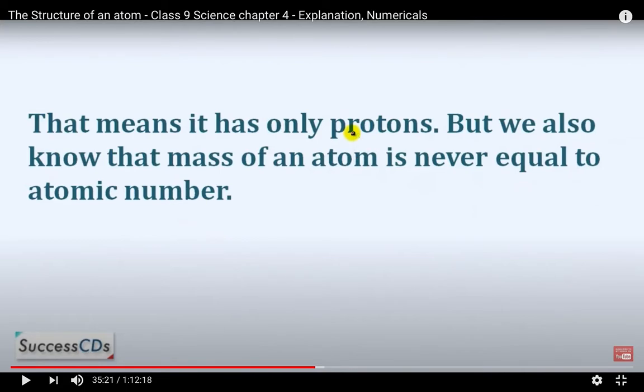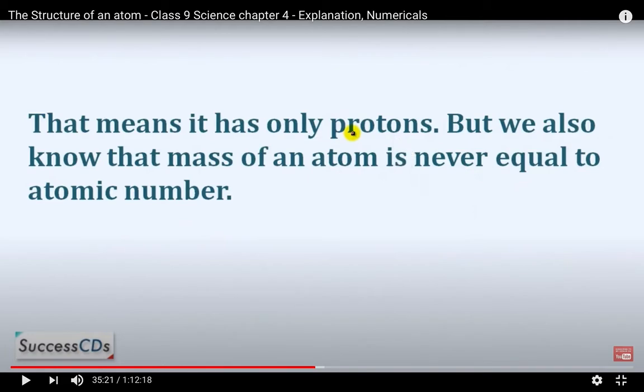So Chadwick said that in the nucleus, along with the protons, there are some particles which have mass, but do not have any charge.